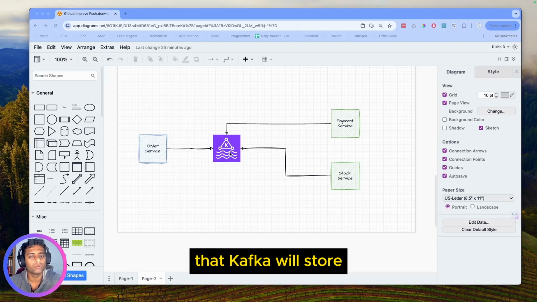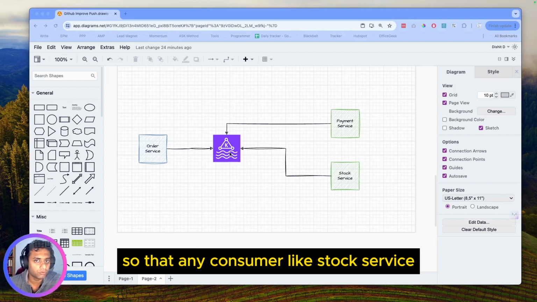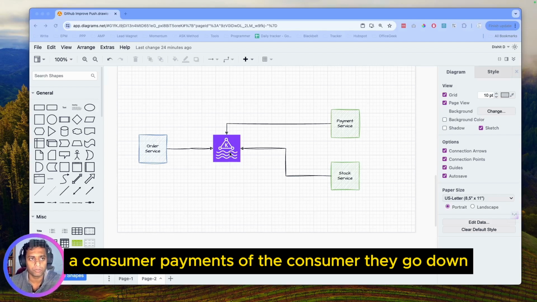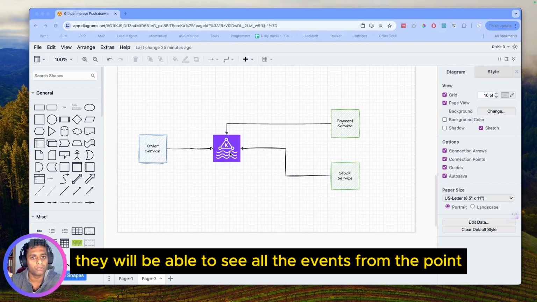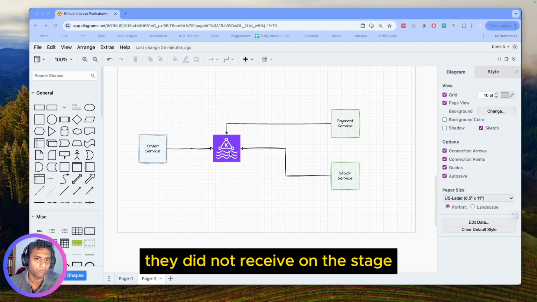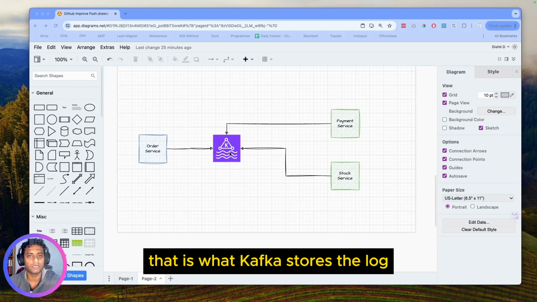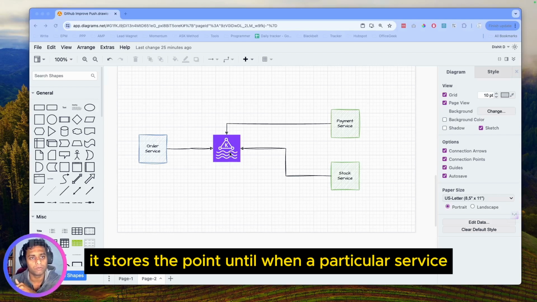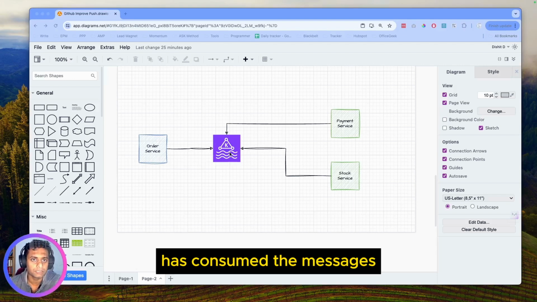Kafka will store all the events that are coming in, in an ordered state, so that any consumer, like stock service is a consumer, payment service is a consumer, if they go down, they will be able to see all the events from the point they did not receive a message. That is what Kafka does. It stores the log. It stores the point until when a particular service has consumed the messages.